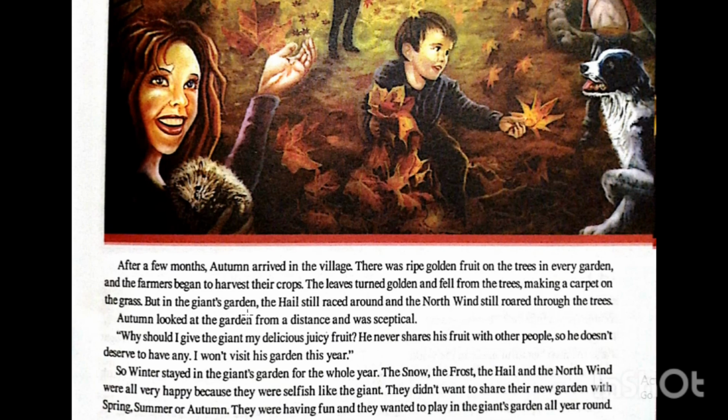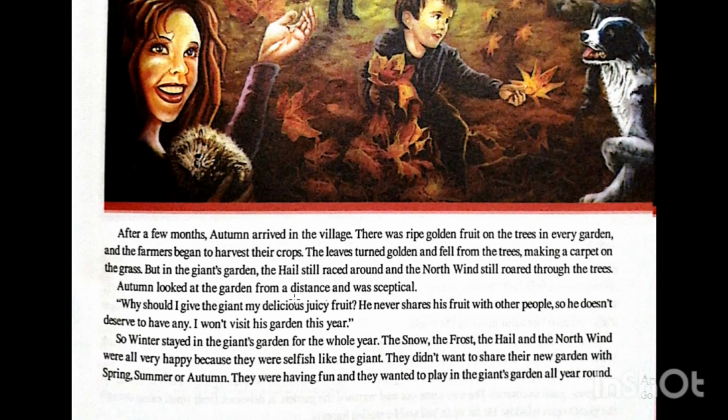But in the giant's garden, no leaves, no fruits, no sun. The hail still raced around and the north wind still made a big noise through the trees. Autumn looked at the garden from a distance and was skeptical. What's the meaning of skeptical? It means something you have doubts about. You are not sure. So Autumn looked at the garden from a distance and was skeptical.